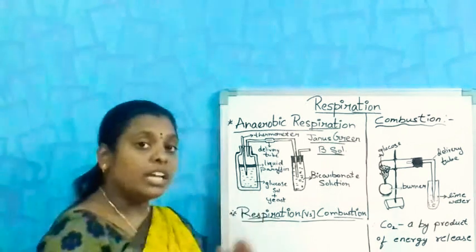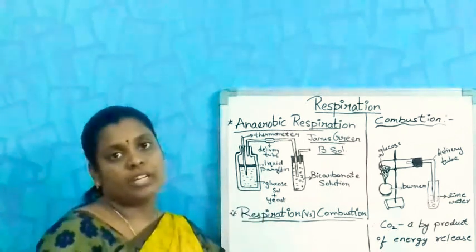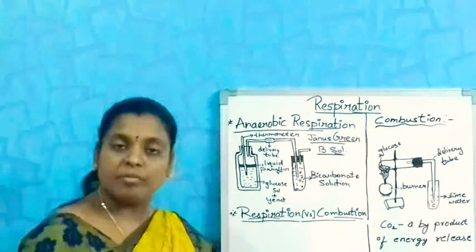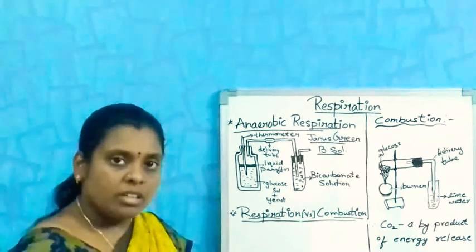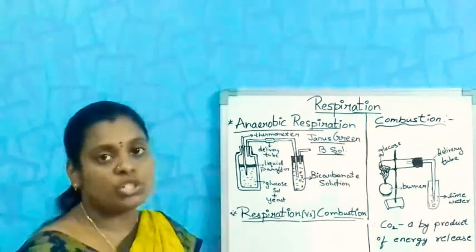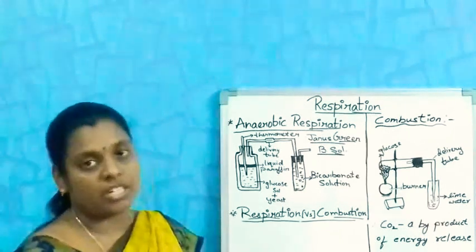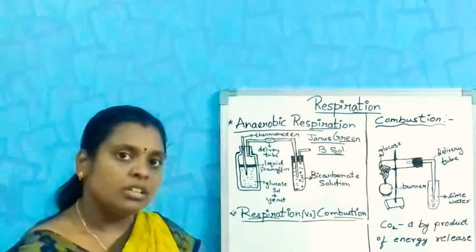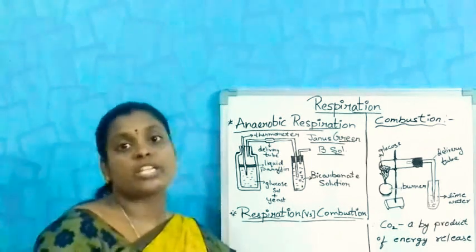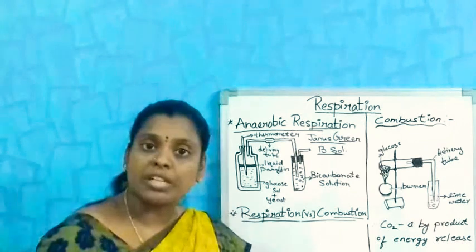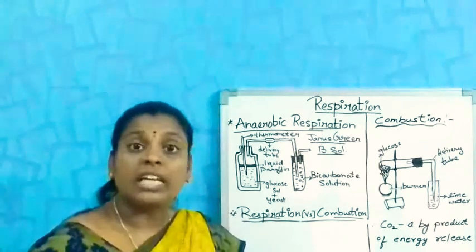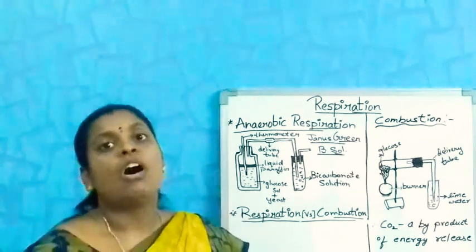First, take some glucose solution and heat it a little bit. Why are we heating that solution? To remove the oxygen present in the solution. Because we are performing this experiment to prove that the yeast will grow in the absence of oxygen.